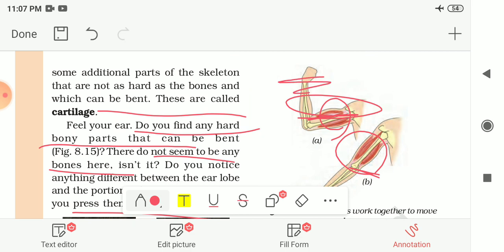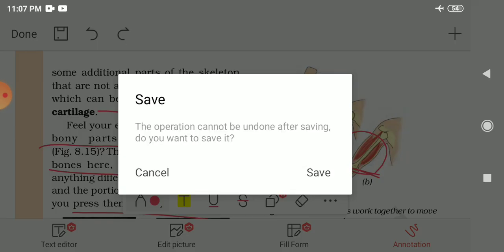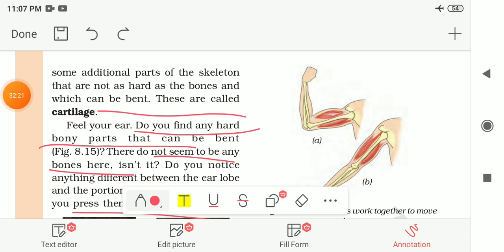And muscles work in pairs. You will find all these muscles in pairs, like first and second, 1 and 2. These are working in a pair. When one of them contracts, the bone is pulled in that direction. When this one contracts, the bone is pulled in this direction, and at the same time the other muscle of the pair, this one, will get relaxed.